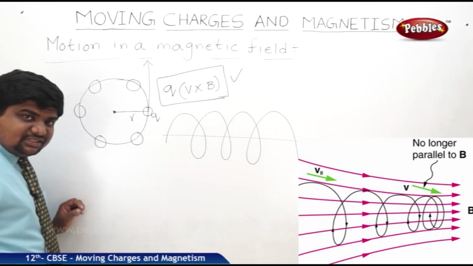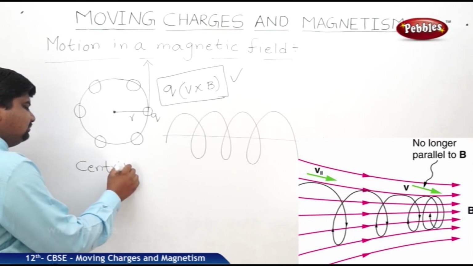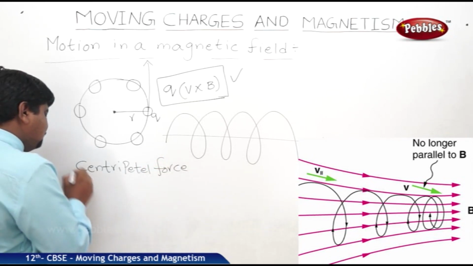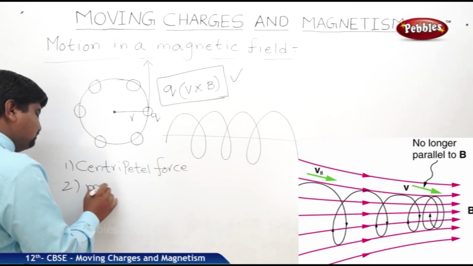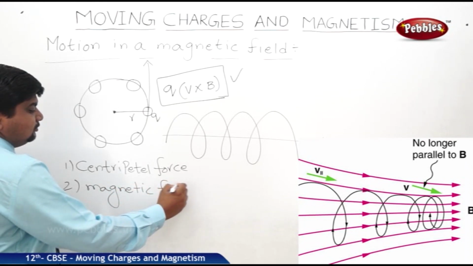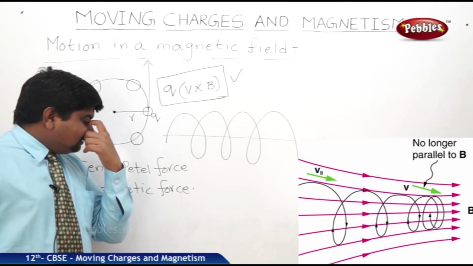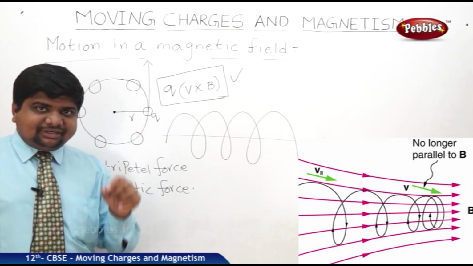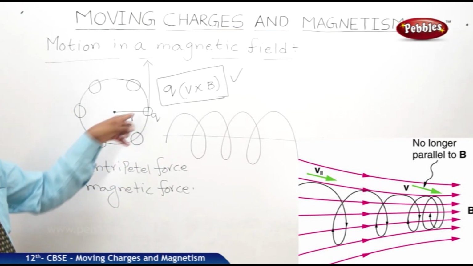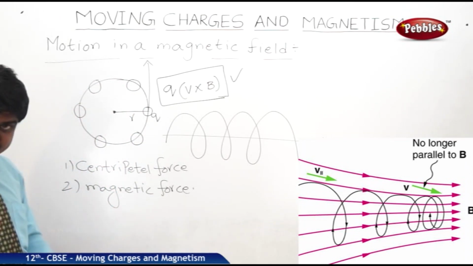This charge is experiencing two forces. One is centripetal force, another one is magnetic force. In the previous example, we chose that magnetic force is balanced by the gravitational force. Here, the charge is in a magnetic field and rotating in a circular path around the fixed point, nothing but the nucleus.